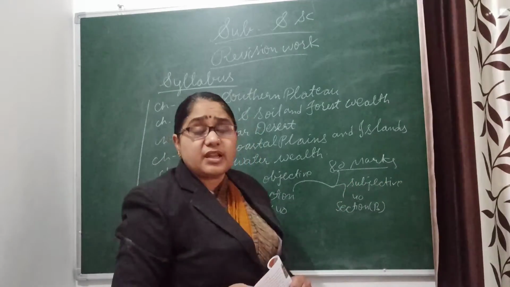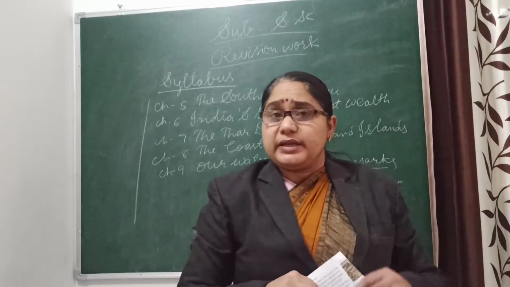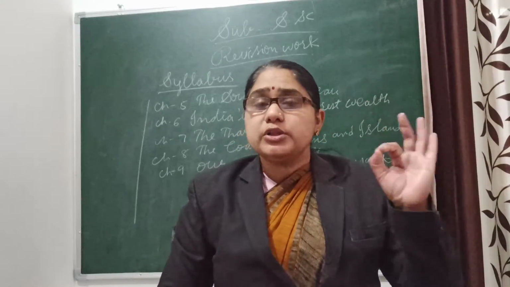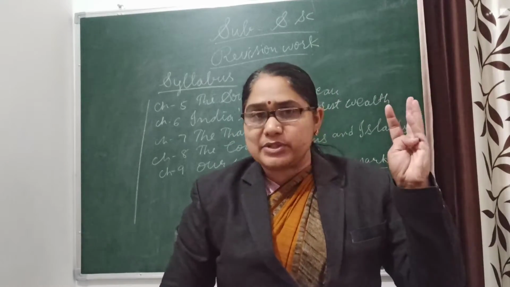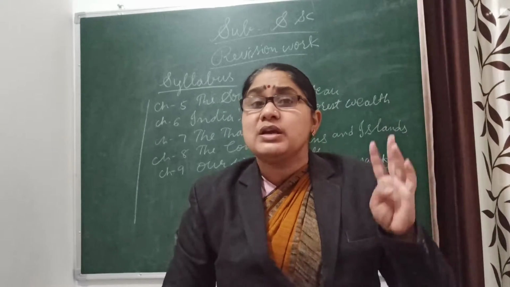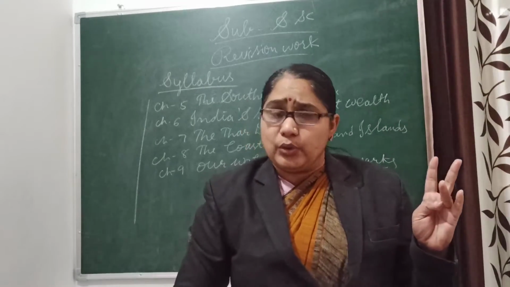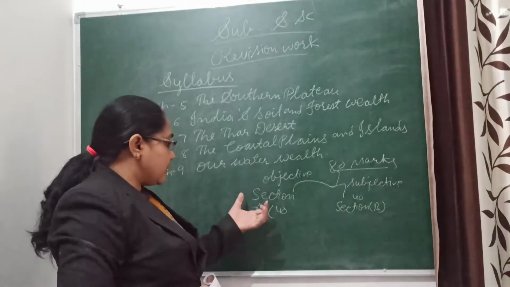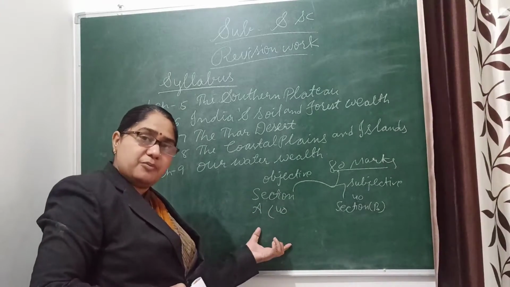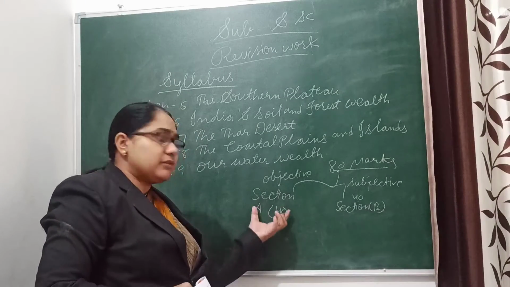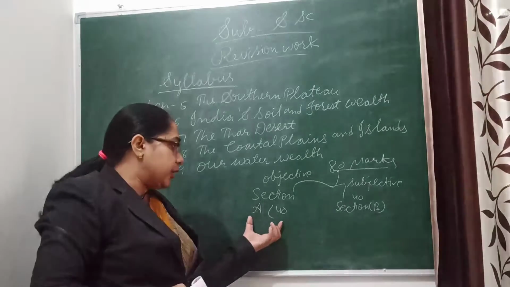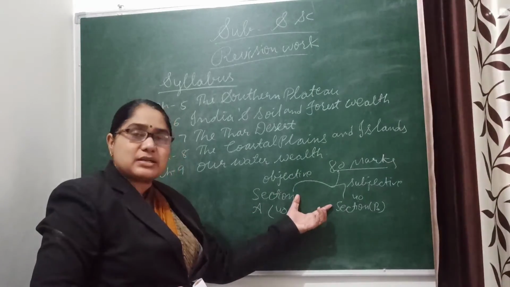Clear? Section A is of 40 marks and has all the objective type questions like MCQs, fill-ups, true false, match the columns, one word. Okay beta? This type of question will come in section A. It is the objective type pattern, of 40 marks. And the second one is subjective.